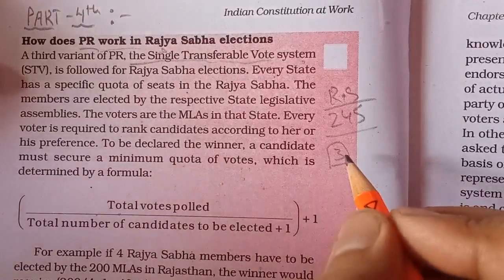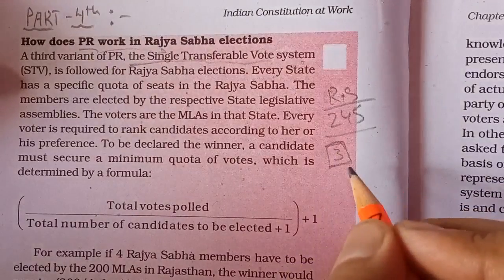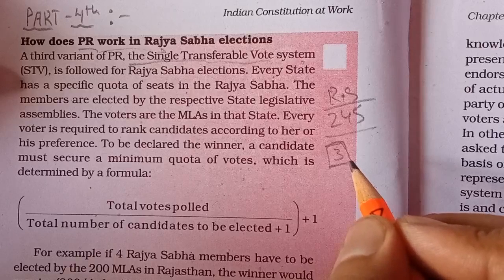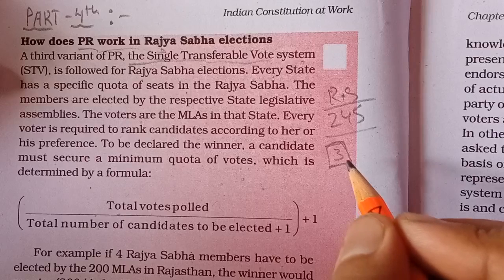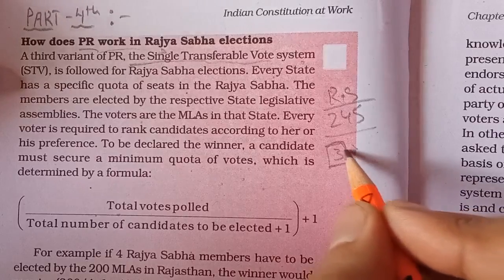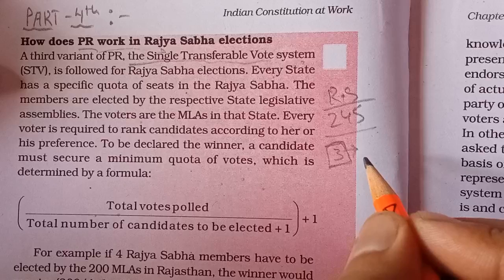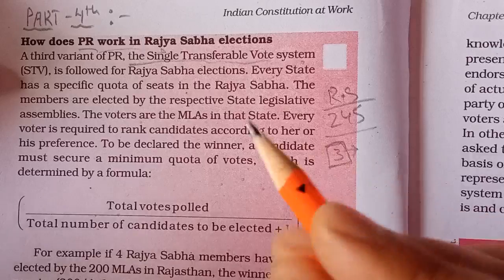But here also we have to remember all the 3 member elections cannot be held all together, because मैंने एक चीज़ और बोली है that Rajya Sabha is a permanent house. It means it does not dissolve like Lok Sabha dissolves after 5 years, that is after the end of their tenure. But in this there is a system where every year a number of members retire. Every 6 years 1/3 of the members retire and 2/3 members stay in the Rajya Sabha. It means it's a cycle.